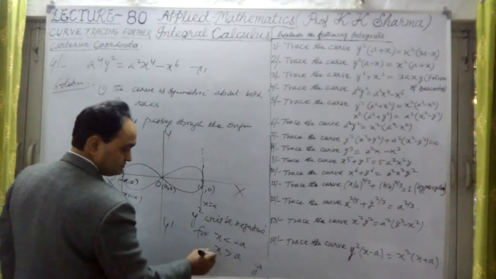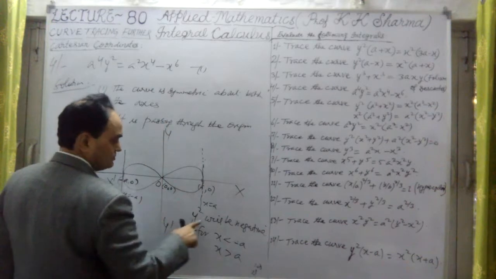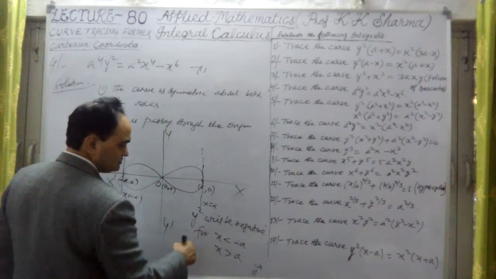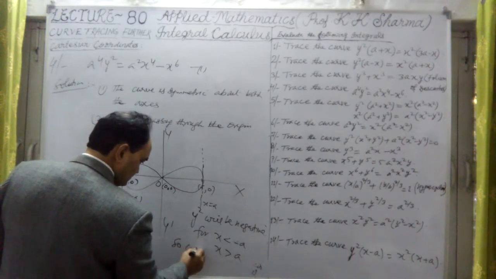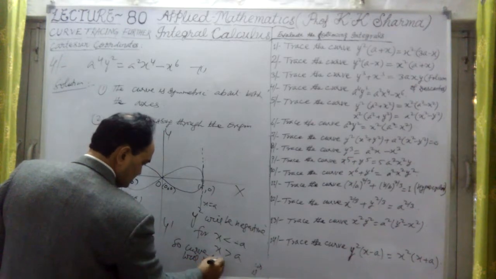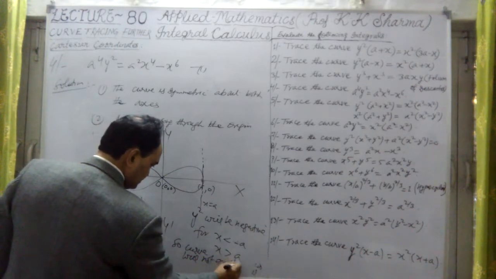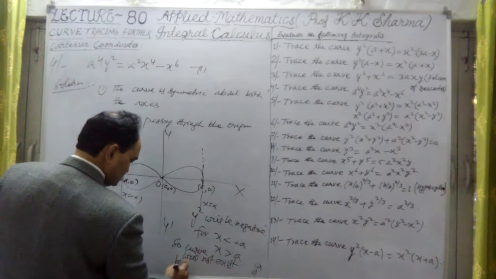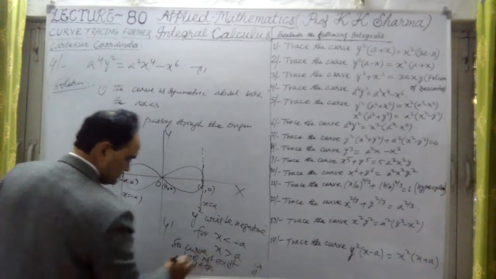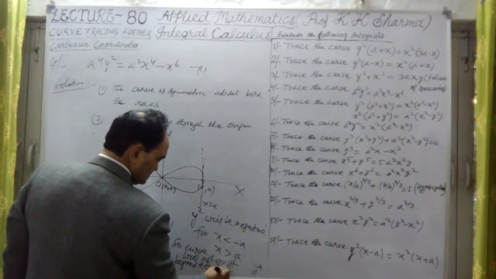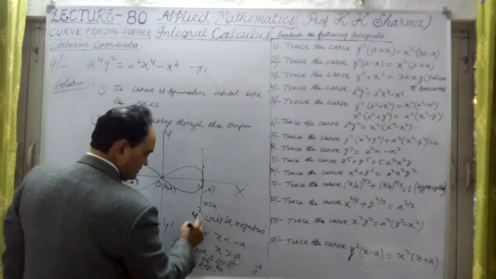For these two ranges, y square will be negative. The curve will not exist beyond these points, because otherwise the y square value will be negative.